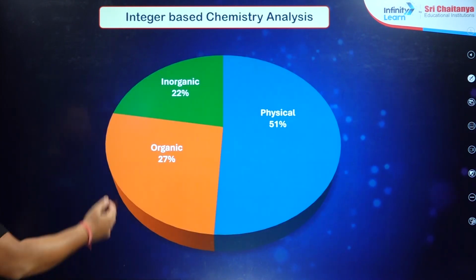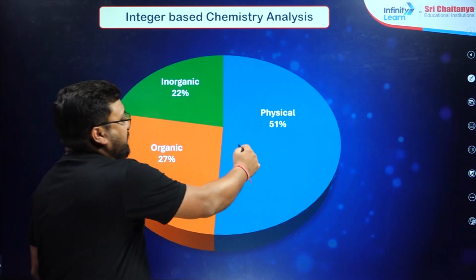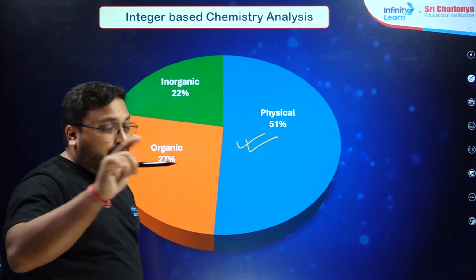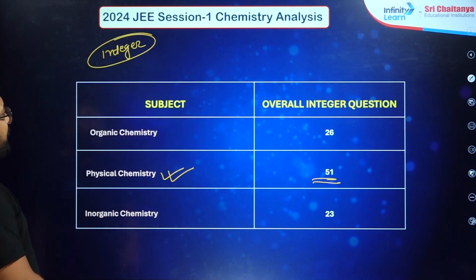Okay, so this is the percentage over here. So the physical chemistry portion is very high only in integer based questions. Okay, only in integer based.